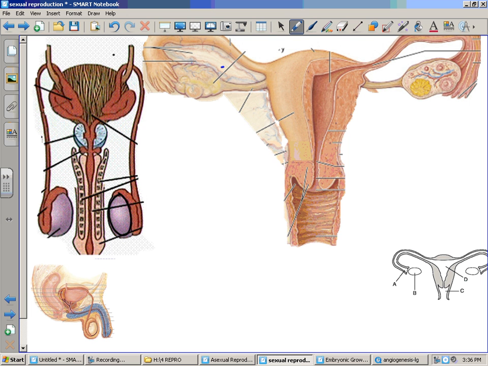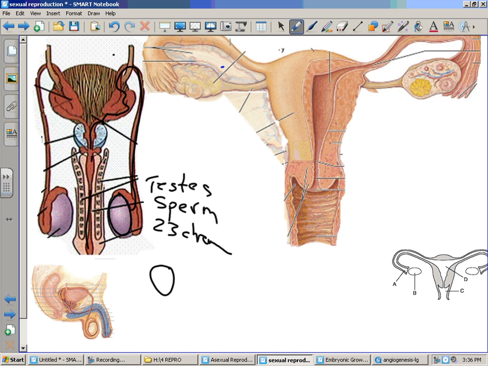meiosis here in the testes. It's going to produce sperm through the process of meiosis. If this is human, we're going to have 23 chromosomes in the male. The sperm are produced. They go through this tube, the vas deferens. The prostate adds fluid for the sperm to swim in, leaves the penis, goes into the female. Of course, the penis is inside the female, and the sperm will swim to the egg, which I'll show you in a minute. Remember, if someone wants to, you have a medical procedure where we could cut the vas deferens. That would be a vasectomy.